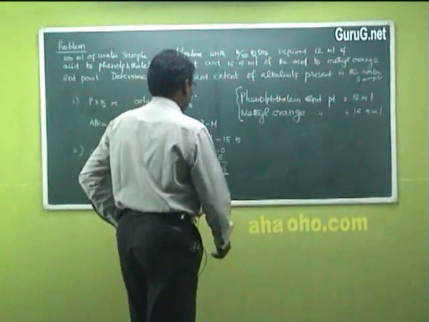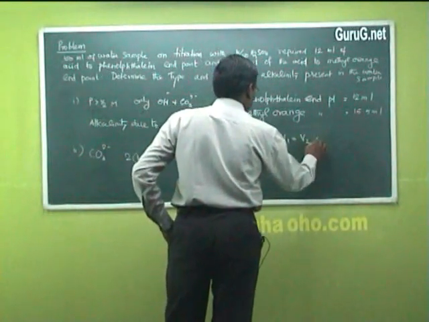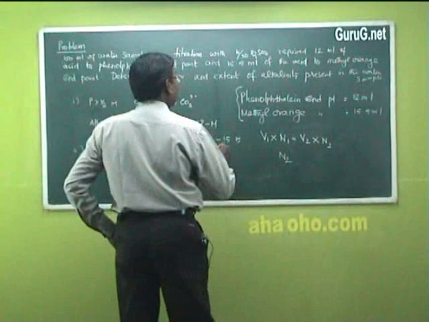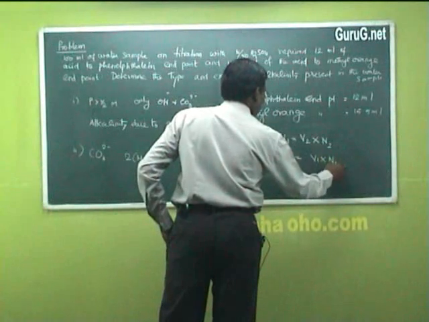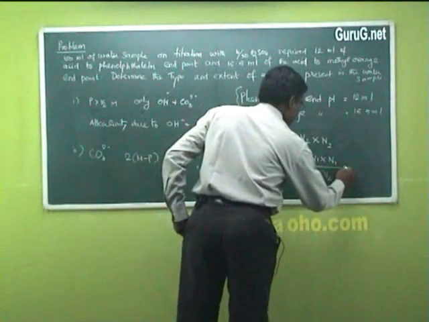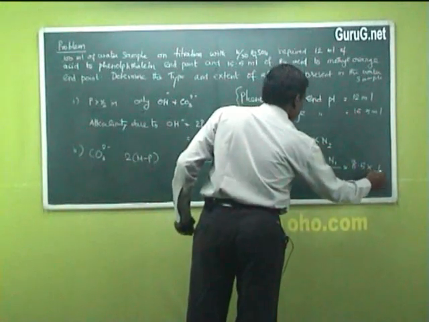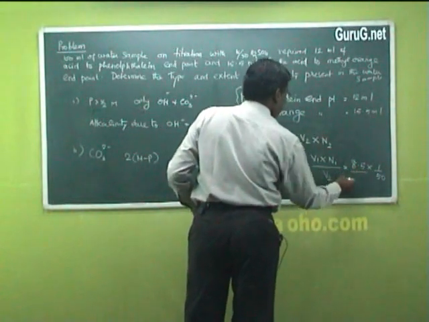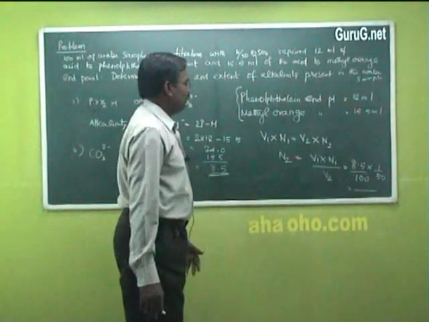So the difference is 8.5. Using the law of volumetric analysis, V1 into N1 is equal to V2 into N2, that is N2. V1 is the volume of acid and normality of the acid is 1 by 50 and volume of water is 100. So we are getting the value here.